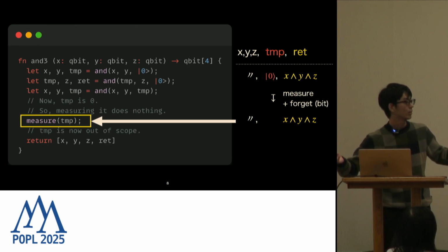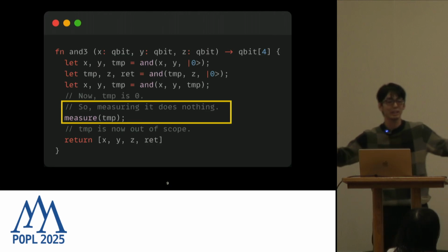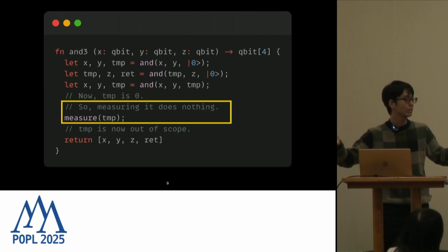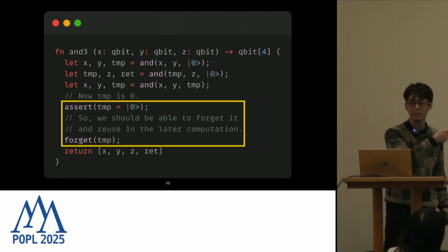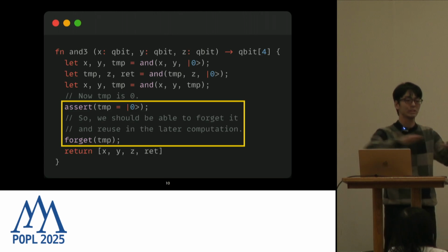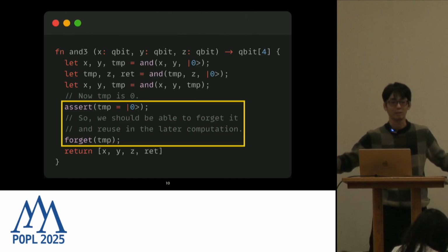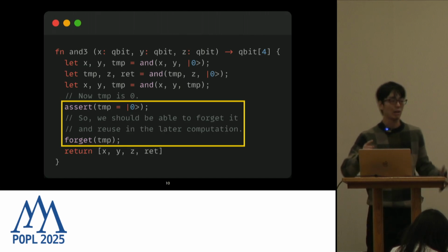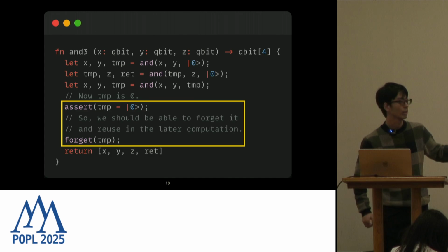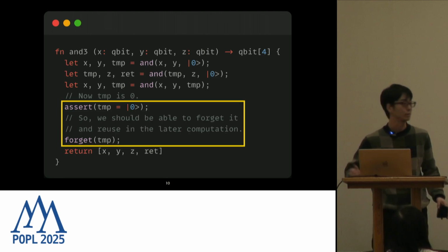No, we don't have to measure this, because this measurement doesn't do anything. We just need to know that the temporal value is reset to 0 here, and then we just want to forget the allocation. We want to deallocate this temporal value. But now this violates the linear types, and we have a verification problem here. So that's why we don't want strict linear types in this context.